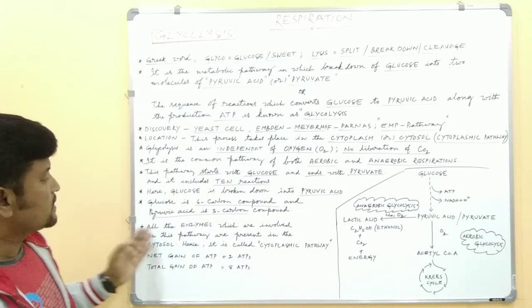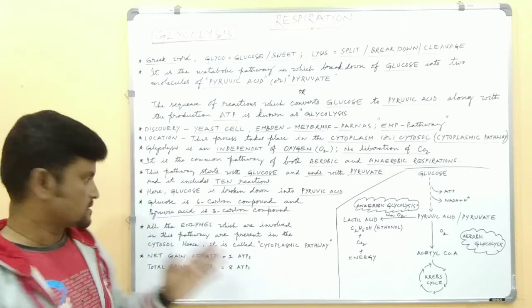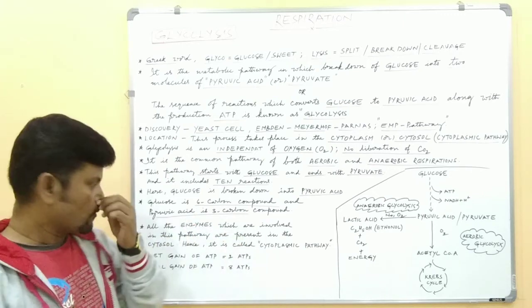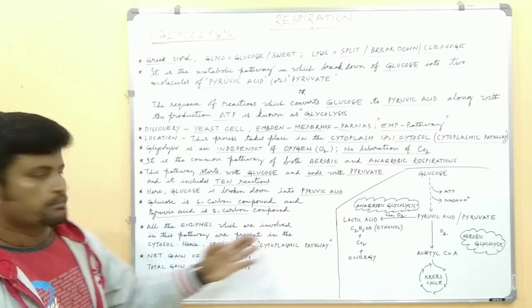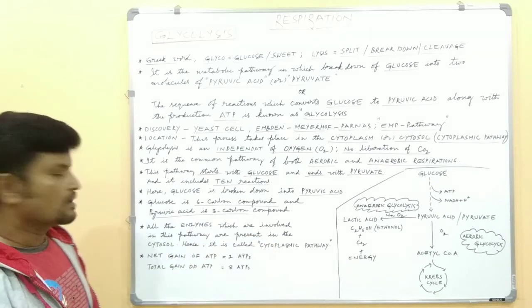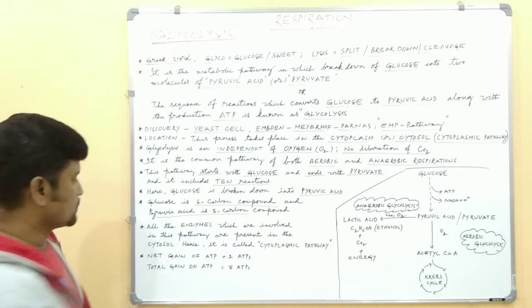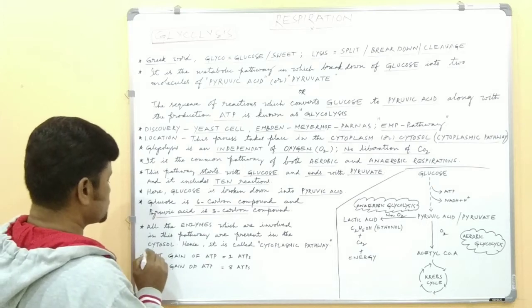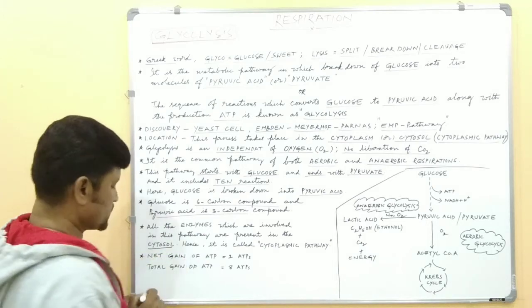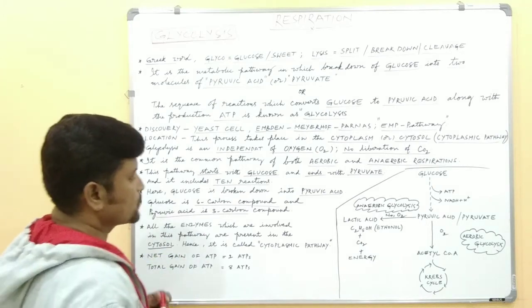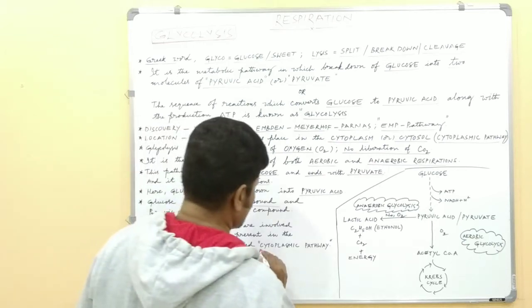All the enzymes involved in the glycolysis pathway are present in the cytosol. So that's why this pathway is also called cytoplasmic pathway.